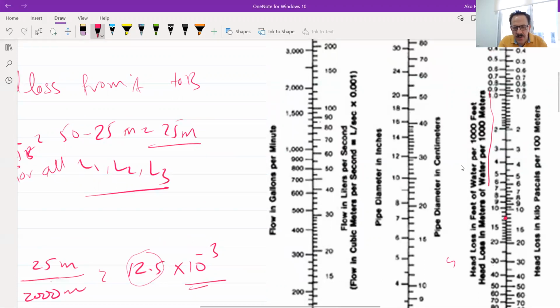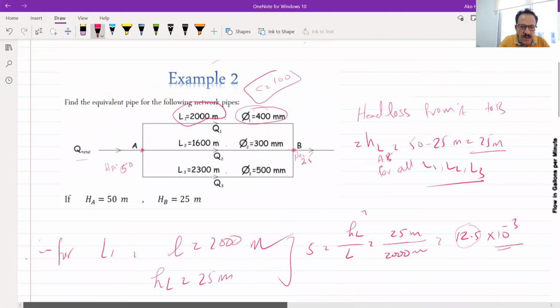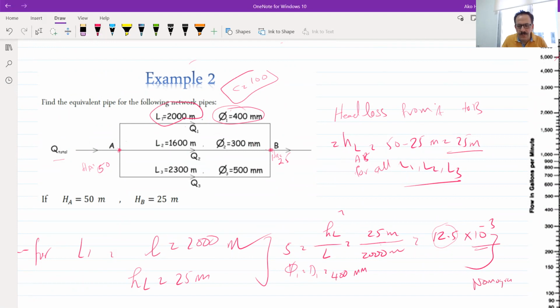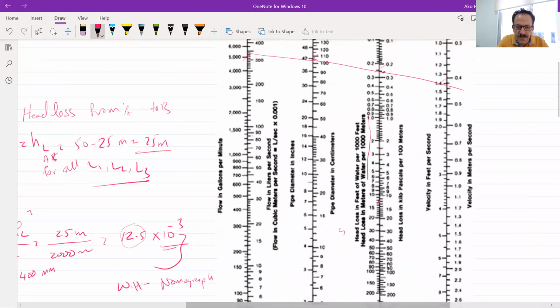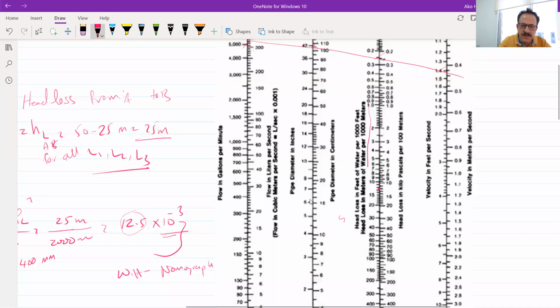Now, I have a point. I need another point, either the diameter or the Q. We have the diameter for line 1. I will say diameter of pipe 1, which is equal to 400 millimeters. And I will use a nomograph for those two, the Hazen-Williams nomograph. We can use it for diameter 400. Where is the 400? Yeah, this is 400 millimeter, which is 40 centimeter.